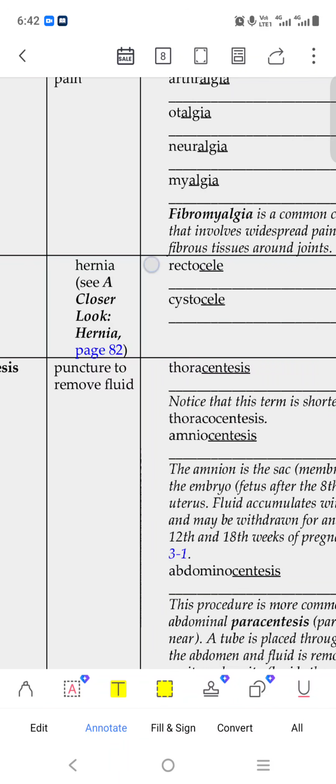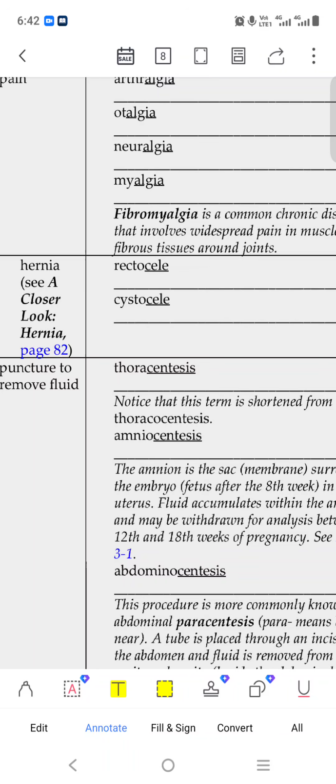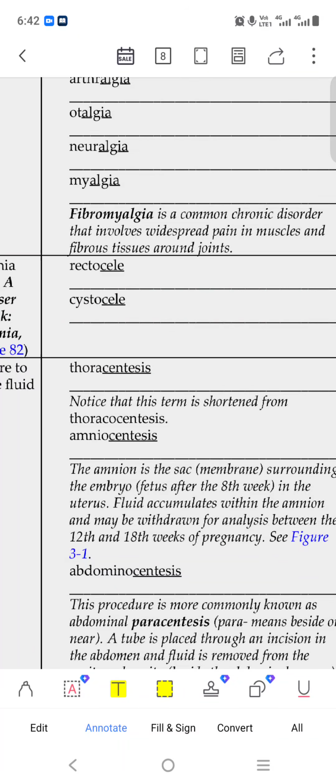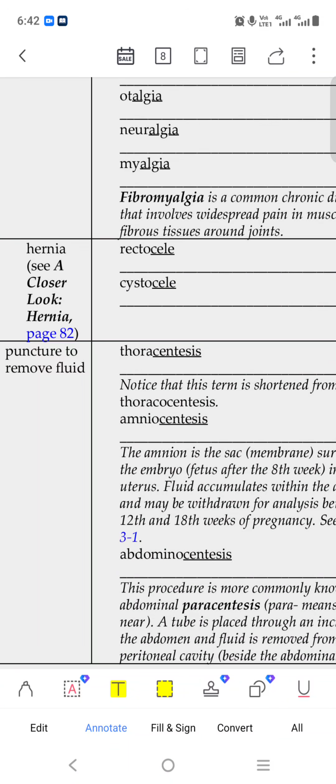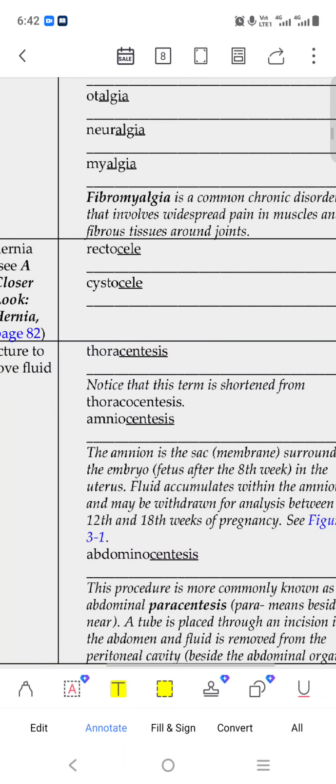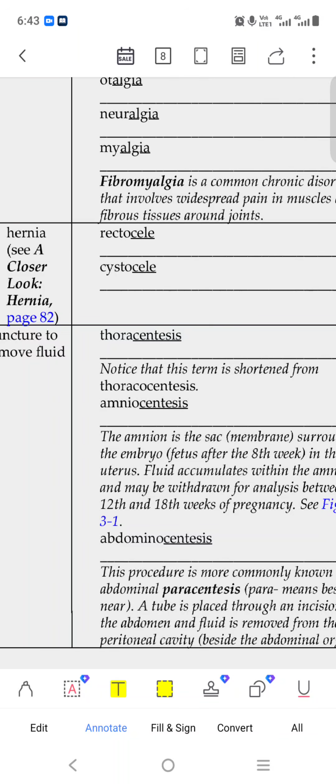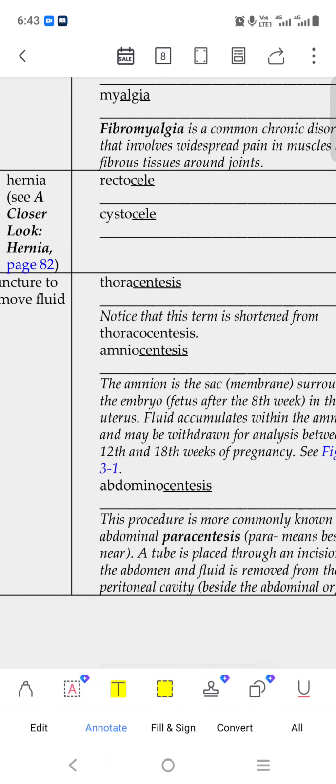Centesis means to make a puncture to remove the fluid. So thoracentesis, what do the doctors do? They make a puncture to take out the fluid. If anything accumulates or becomes filled with water in any area of our body, the doctor makes a puncture, makes a hole in that area, and takes the fluid outside. Thoracentesis means the thoracic area. They make a puncture in that area and take out the fluid.